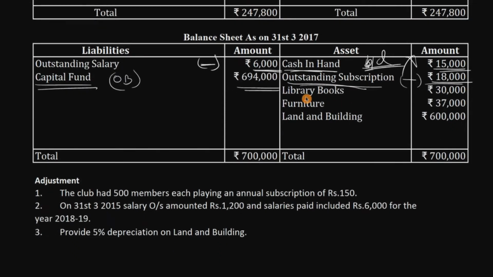Next, library books is there in the balance sheet. While considering the balance sheet, we'll go through this 30,000 because we will be adding 30,000 plus the current year library books and all. Next, again the same thing applies to furniture. Next, land and building. If we have any depreciation for the land and building, yes, we have depreciation for the land and building. So we'll be considering in income and expenditure account only the depreciation, not the whole 6 lakh rupees, so that's a huge amount.